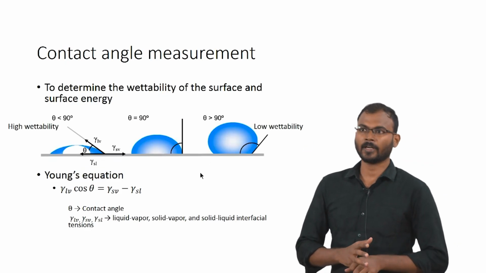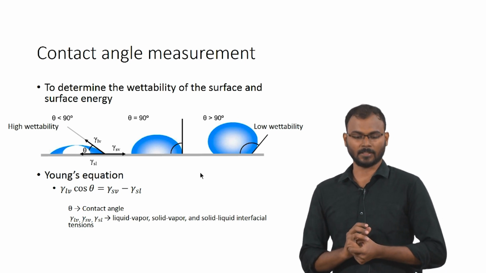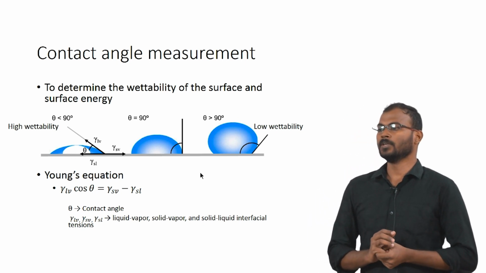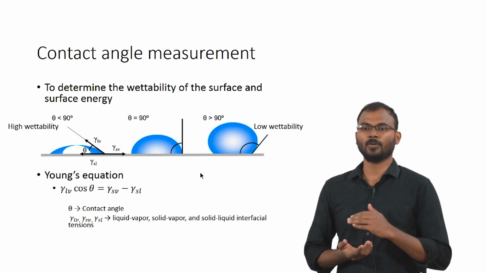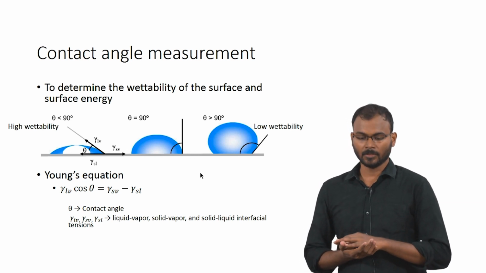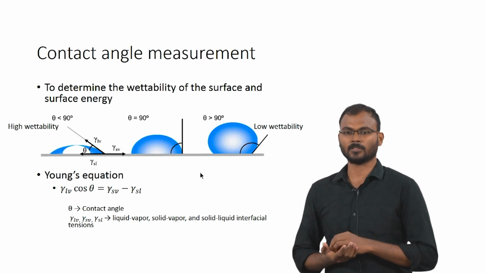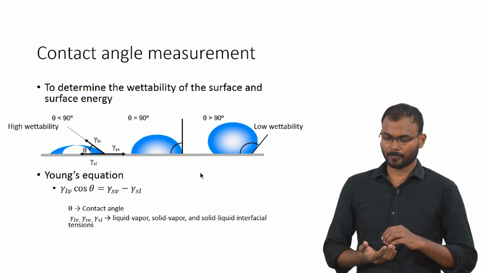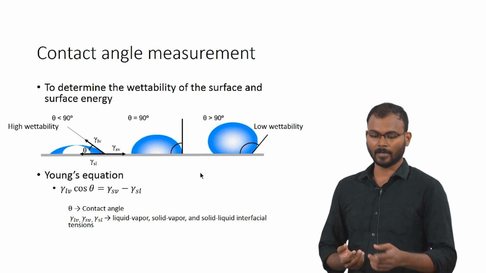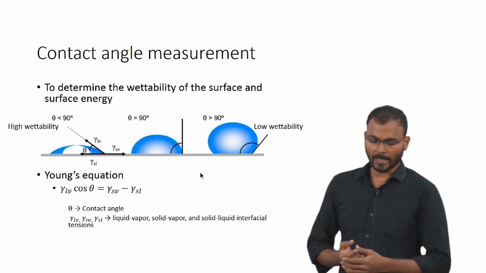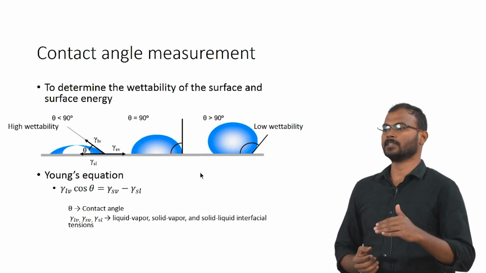So, let us go into contact angle measurement. Contact angle measurement is used to determine the wettability of the surface and to estimate the surface energy. When a material is introduced, the liquid solution from the host first spreads on the material surface. That primarily affects how the proteins and cells are absorbed on the material surface. To find out that wettability property, whether the material is hydrophobic or hydrophilic, we use contact angle measurement. The angle between the solid liquid interface and the liquid interface is the contact angle.